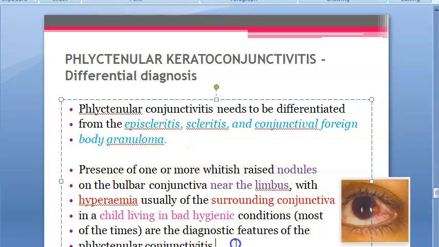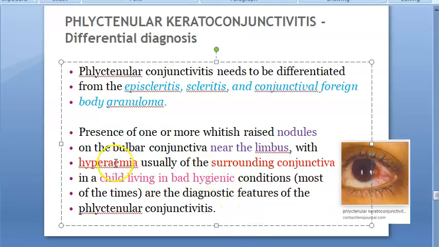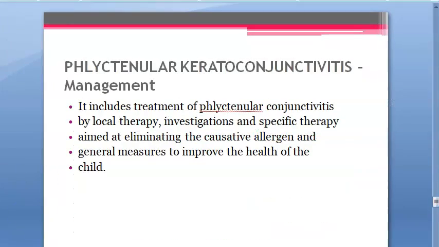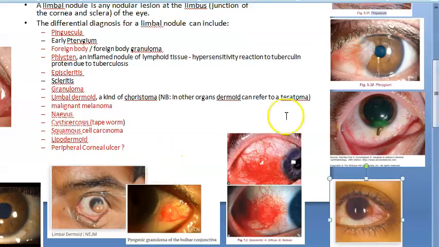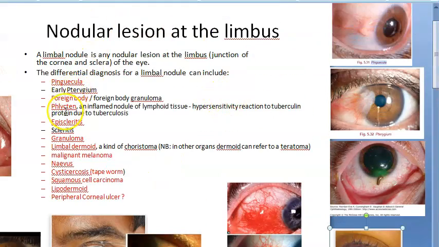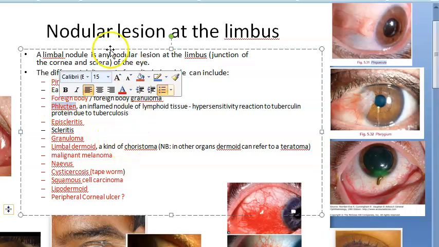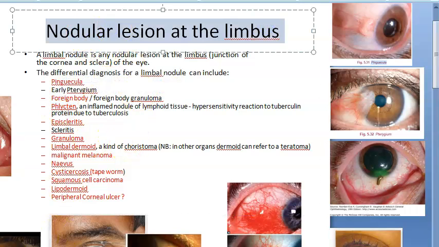How will you differentiate this from the other conditions? They are saying basically nodules which are raised near the limbus, on the bulbar conjunctiva near the limbus, and there will be hyperemia of the surrounding conjunctiva. Bulbar conjunctiva, obviously. And if you usually see this in a child who is living in bad conditions, then definitely you can think about Phlyctenular conjunctivitis. So if you have decided that it is a phlycten, then you can decide the treatment.